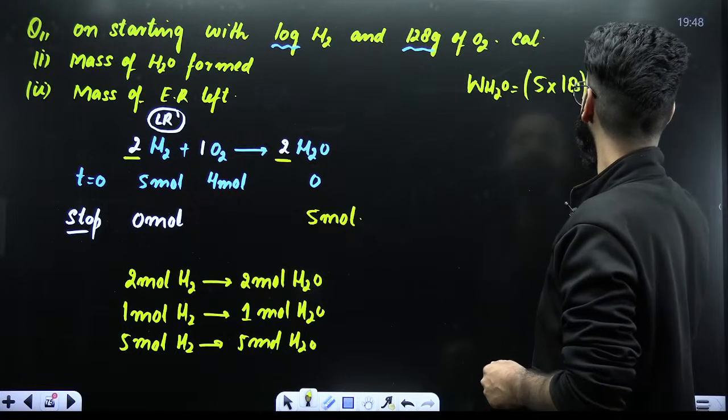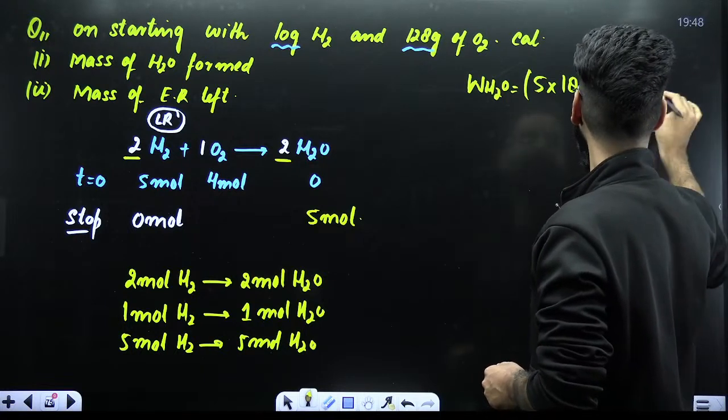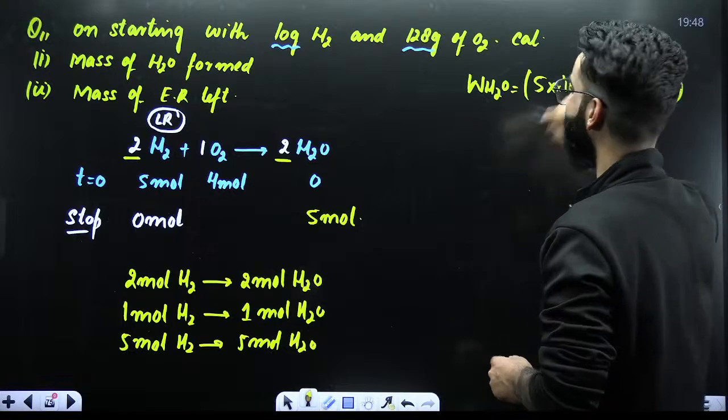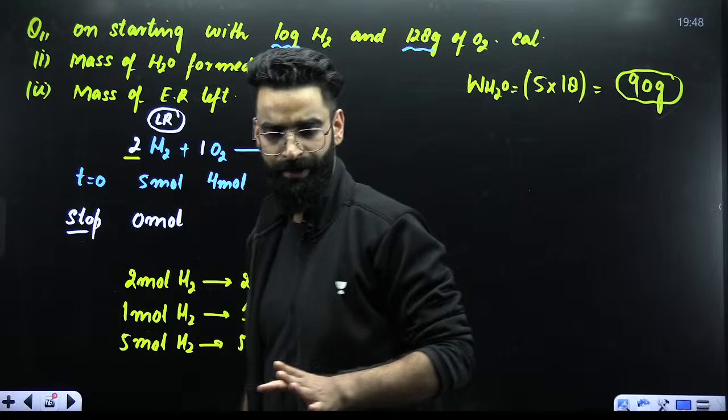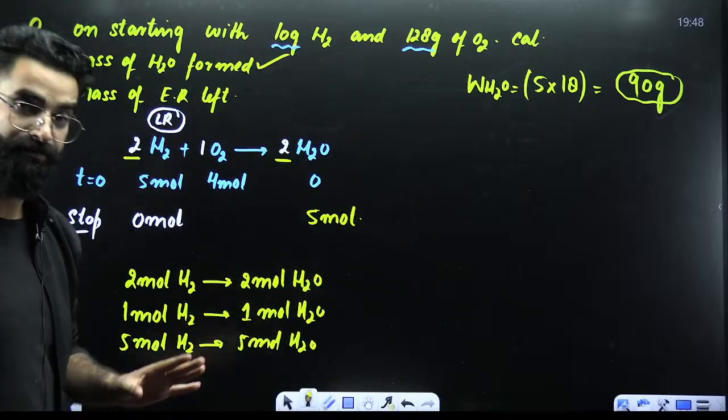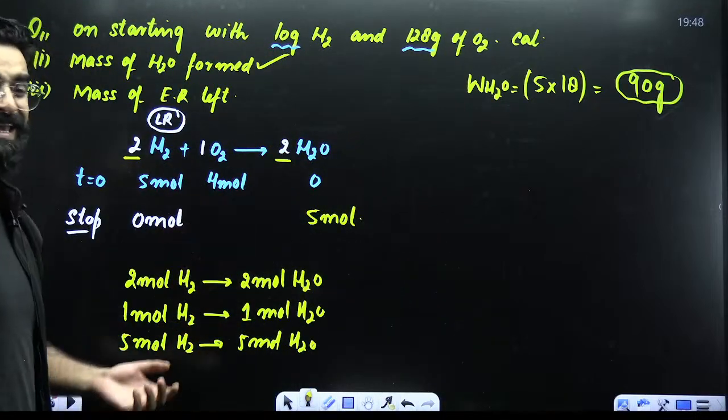That's 18 grams times 5, which is 90 grams. So I got to know 90 grams of water has got formed at the end of the reaction. Now, what is the second thing?